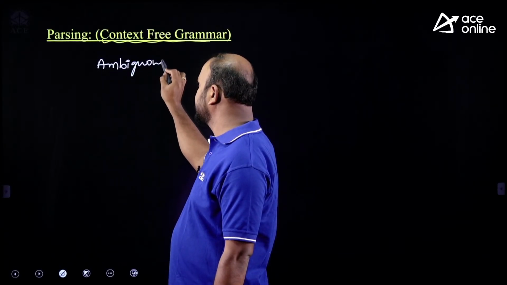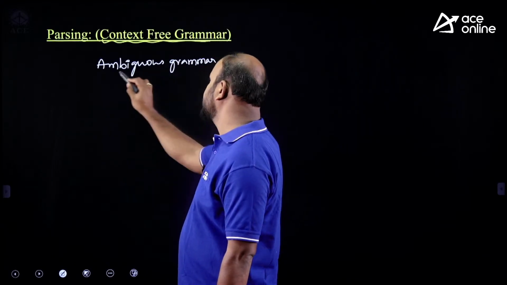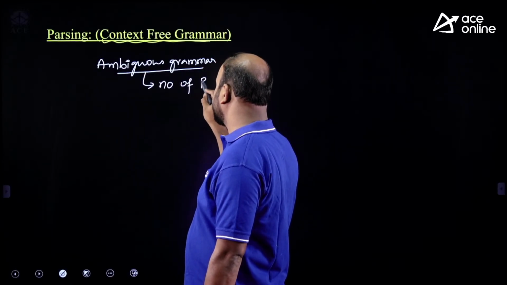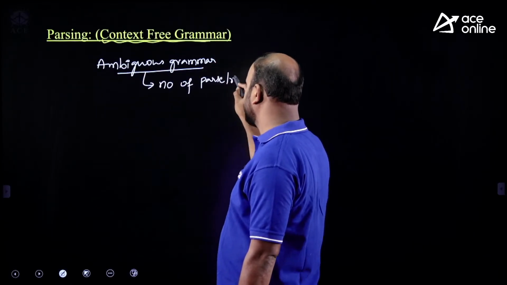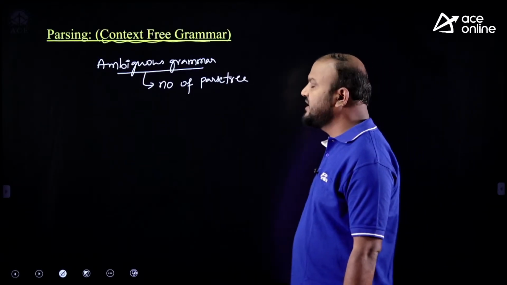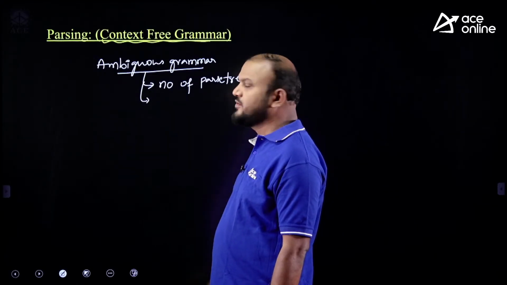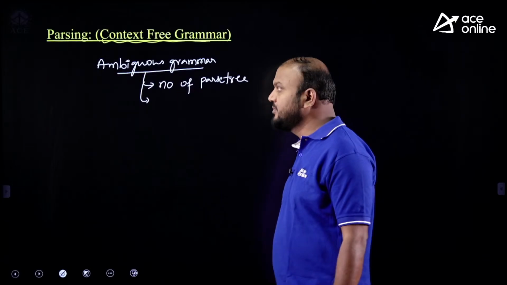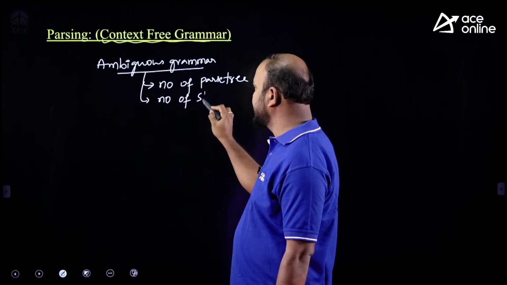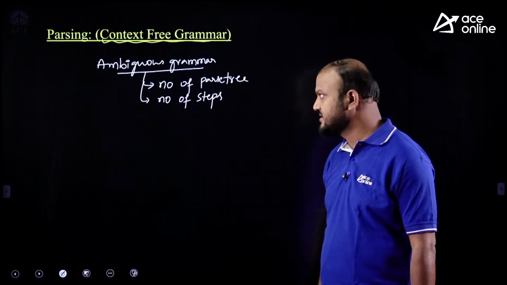Ambiguous grammars. In ambiguous grammars, more specifically, the questions are on the number of parse trees. This is one question: you will be given a grammar and an input sentence, and how many parse trees are possible for the input sentence. And one more type of question I have seen in the 2017 paper, that is the number of steps to derive the input sentence, a numerical answer type question.